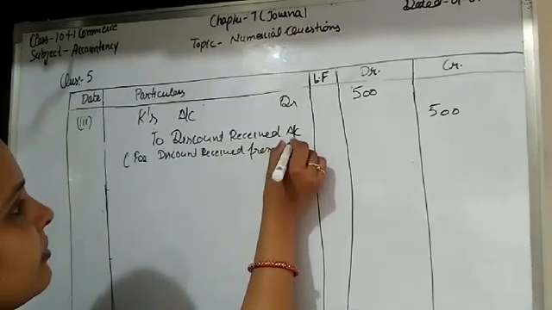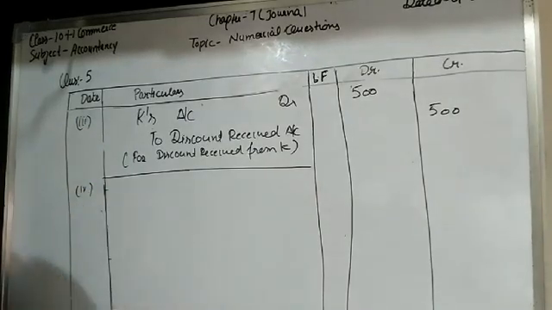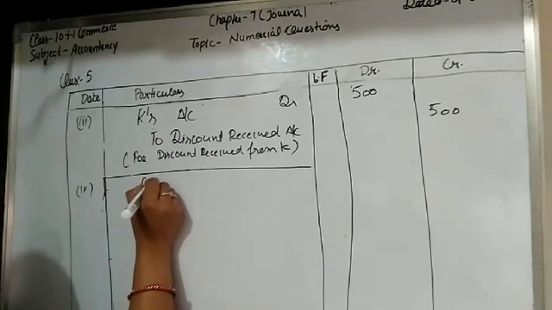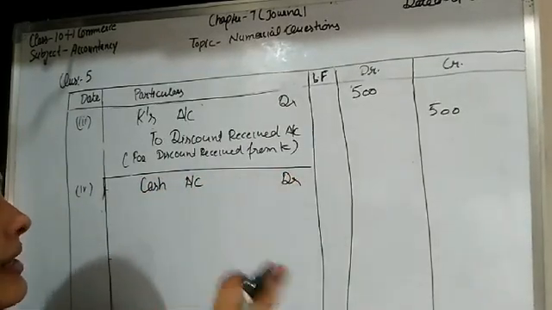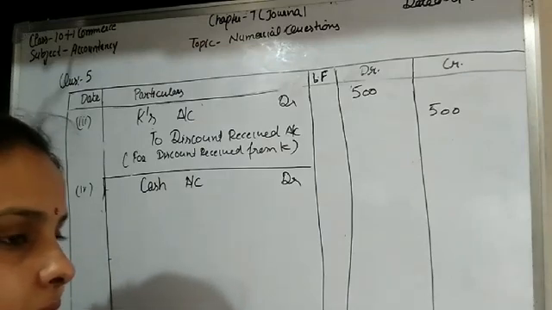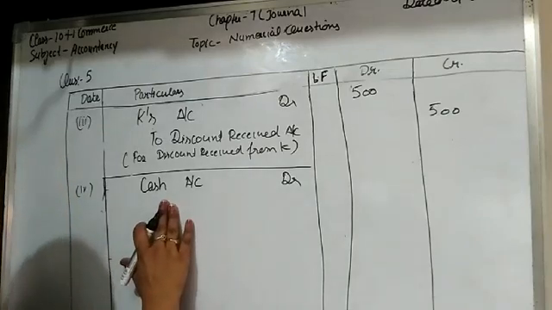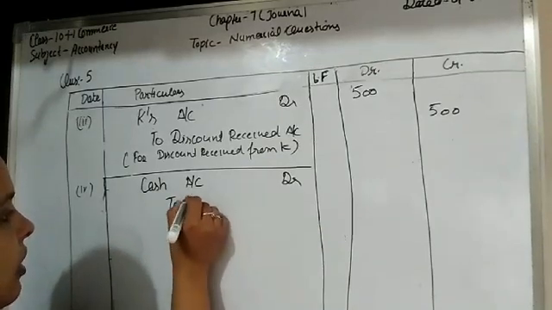Okay students, the fourth transaction is Sunita paid for building sublet. So Sunita paid us for the building which is sublet. Cash account debit. Building sublet means some amount of rent is received. Rent received means it is an income, and it is received in the form of cash. So cash account debit to rent received account.